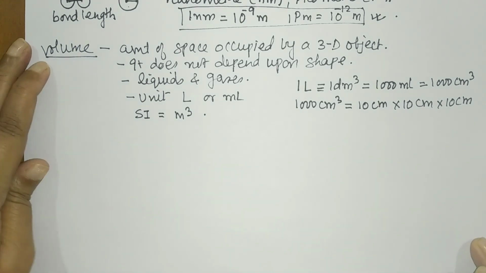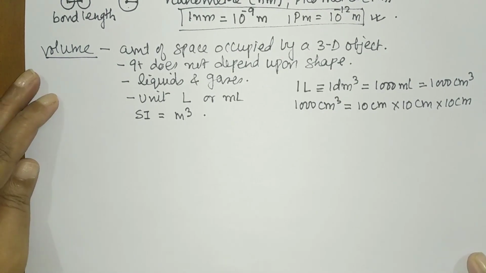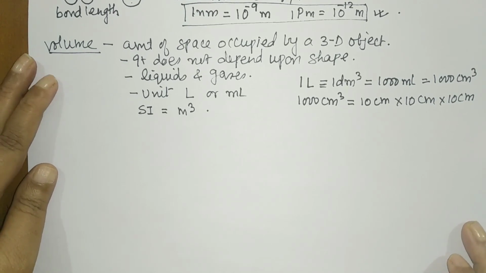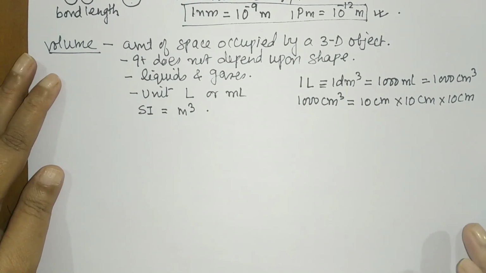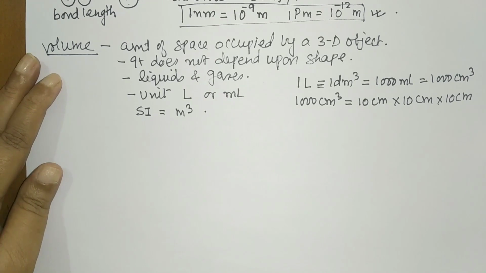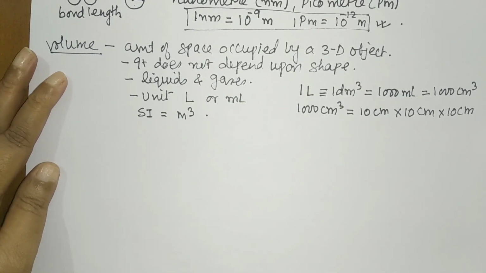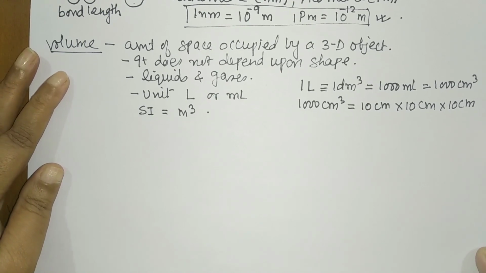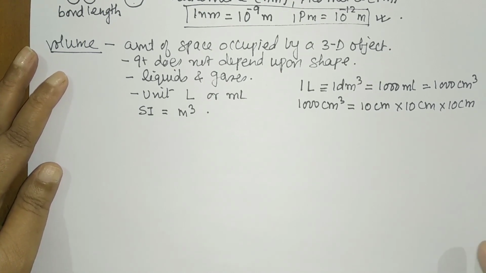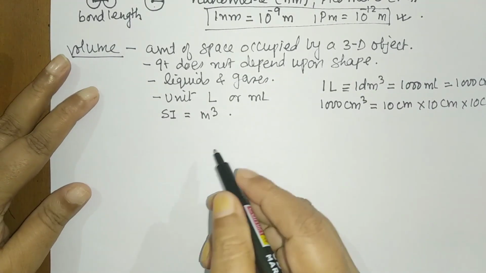Now the question is, other than measuring the liquids and the gases, where do we use these volume units? Students, in your practicals, when you carry out qualitative, quantitative or gravimetric analysis, that time we use some glasswares. And those glasswares are graduated. What is the meaning of graduated, students? They have some markings, and those markings give the capacity of that apparatus. Capacity means volume.